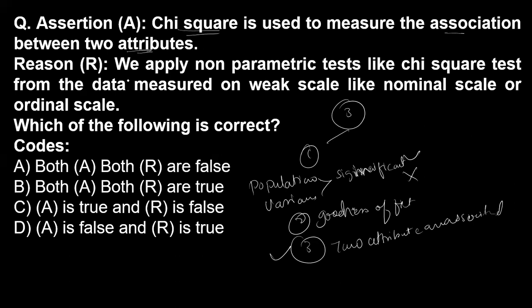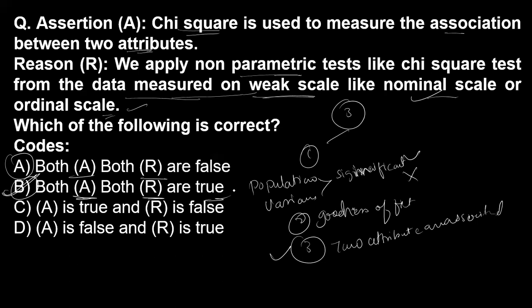Now the next thing, the reason is given. The reason is we apply a non-parametric test. Chi-square test is a non-parametric test. Yes ma'am, the Chi-square test works on data measured on the weak scales, like the nominal and the ordinal scale. Option number B is correct. Both A and R are true.